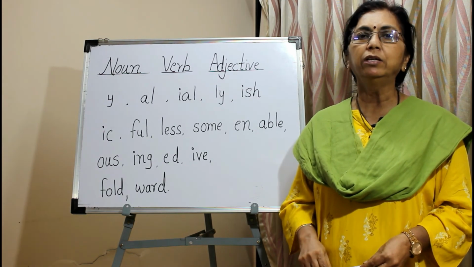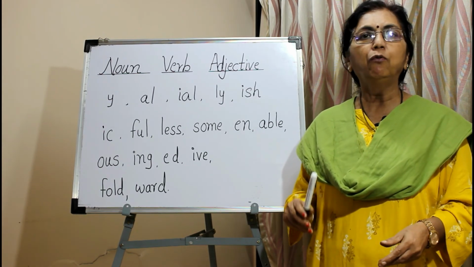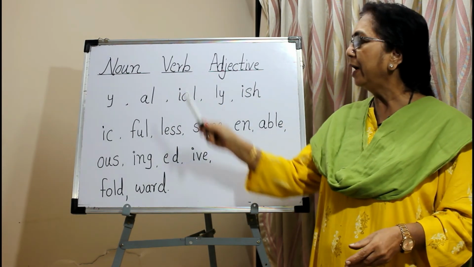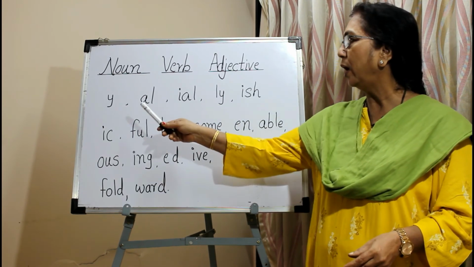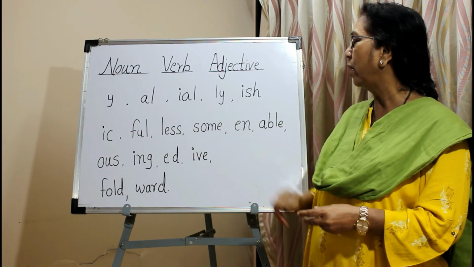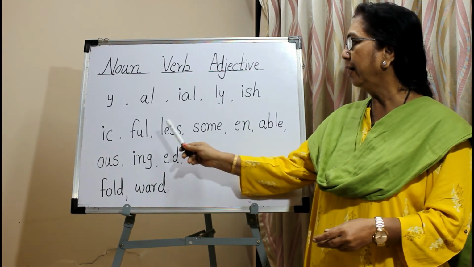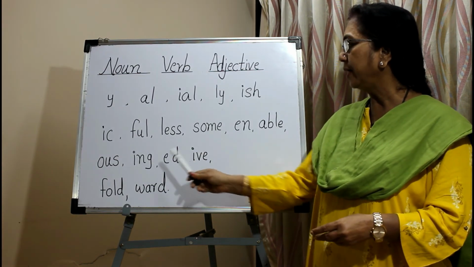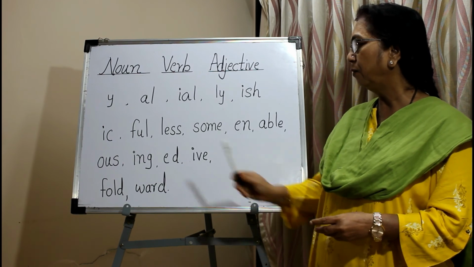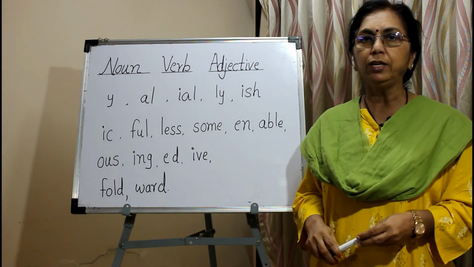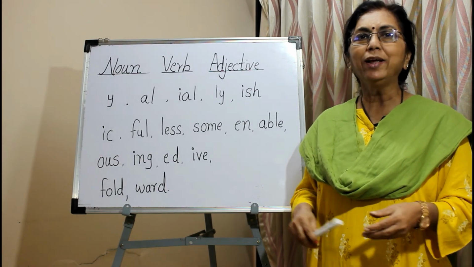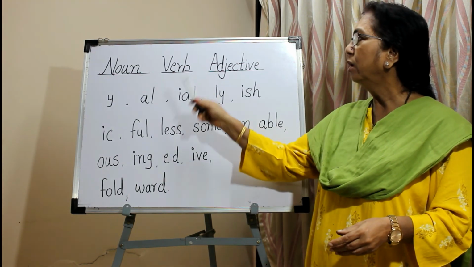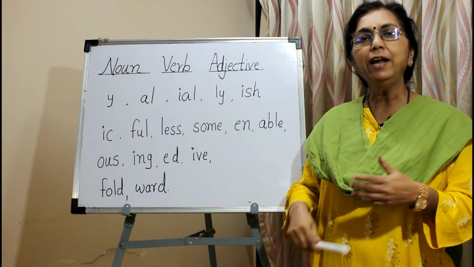Today we have learned the formation of adjective. Formation of adjective from noun, verb or other adjective by adding these suffixes: y, al, ial, ly, ish, ic, ful, less, some, en, able, ous, ing, ed, ive, fold, ward. For your knowledge, do try to collect more examples of adjective by adding these suffixes to the noun, verb and other adjective and practice them.